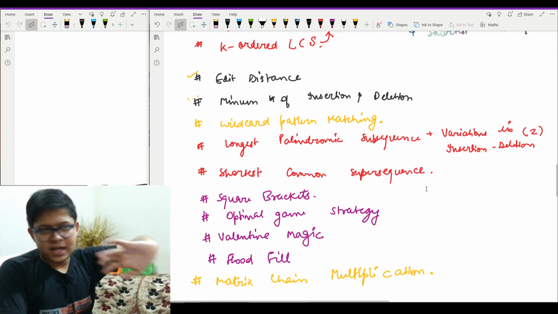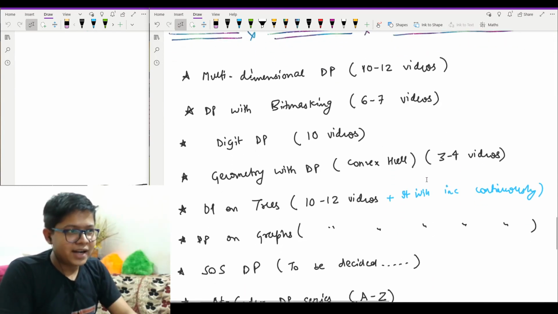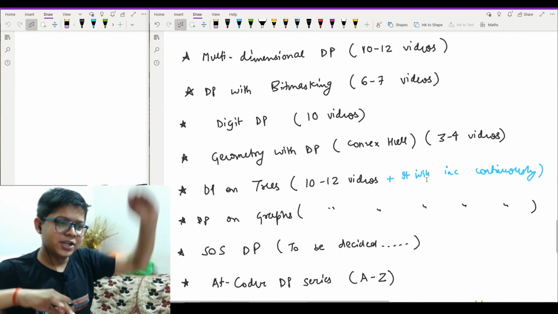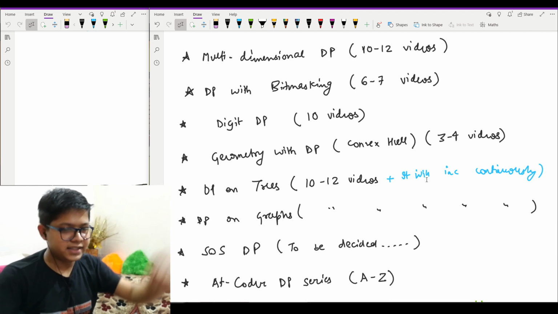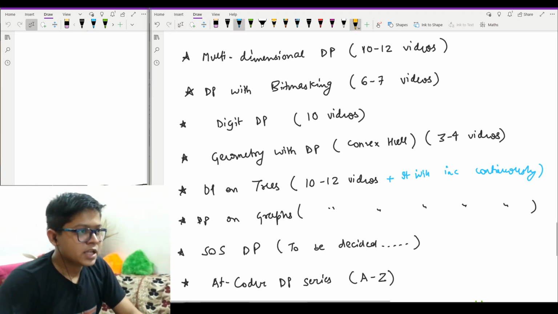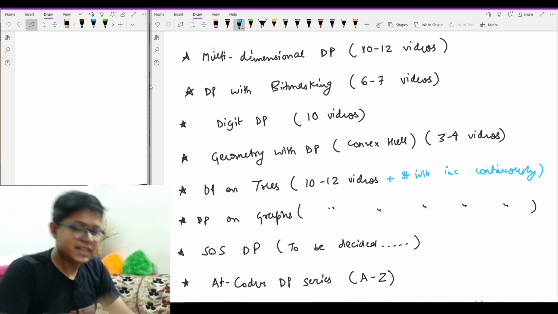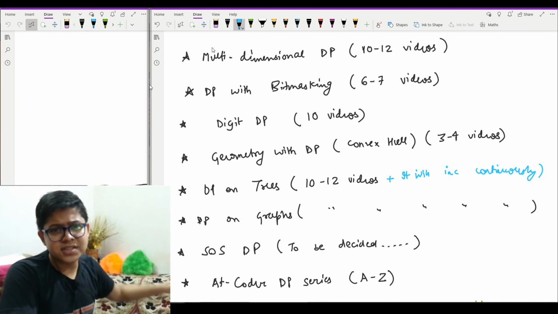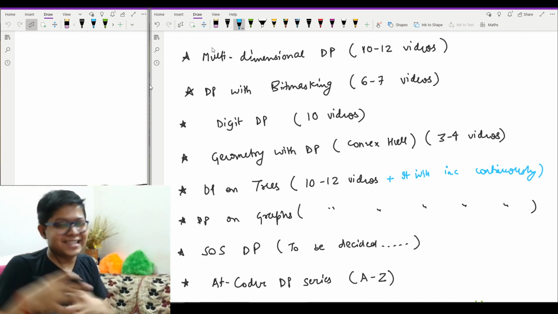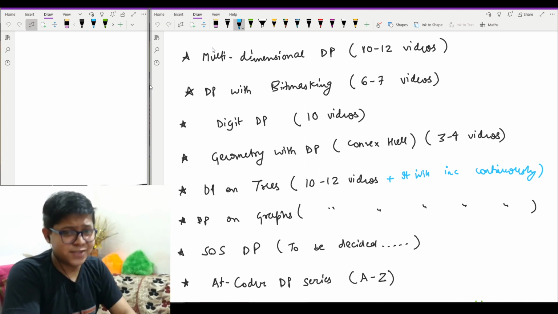Then, as I was making the syllabus, I was thinking to make the syllabus for these as well, but I thought that first of all I should do 1D and 2D DP, and after that I will make the syllabus of multi-D and all these variations of DPs. So for now I have only written the headings and the intuitive number of videos each will have, but I have not written the syllabus as such. I was thinking I should start the videos and have this introduction part later, because it's of no use as such for you guys.